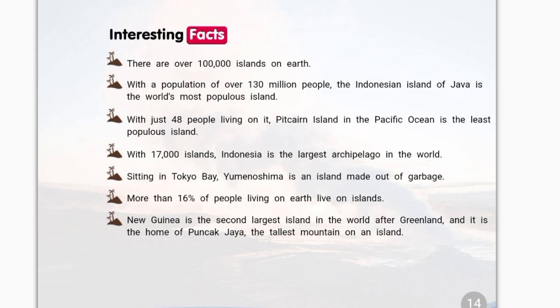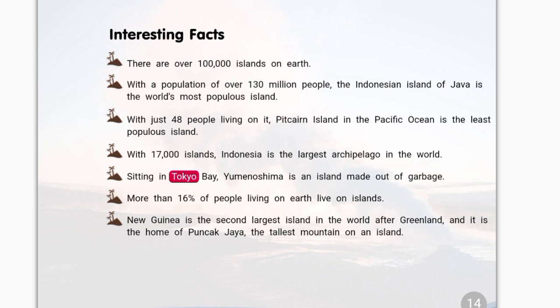Interesting facts. There are over 100,000 islands on Earth. With a population of over 130 million people, the Indonesian island of Java is the world's most populous island. With just 48 people living on it, Pitcairn Island in the Pacific Ocean is the least populous island. With 17,000 islands, Indonesia is the largest archipelago in the world.